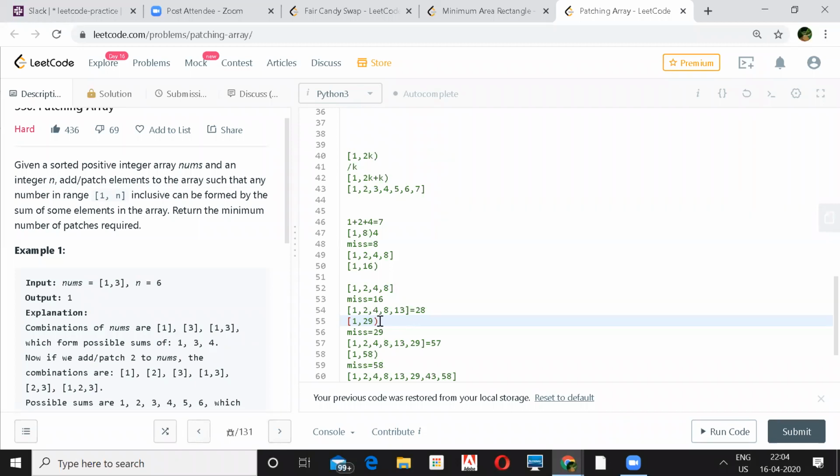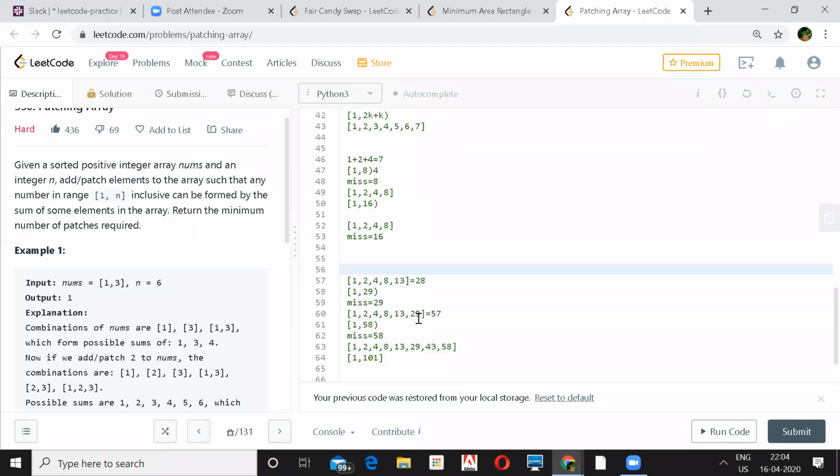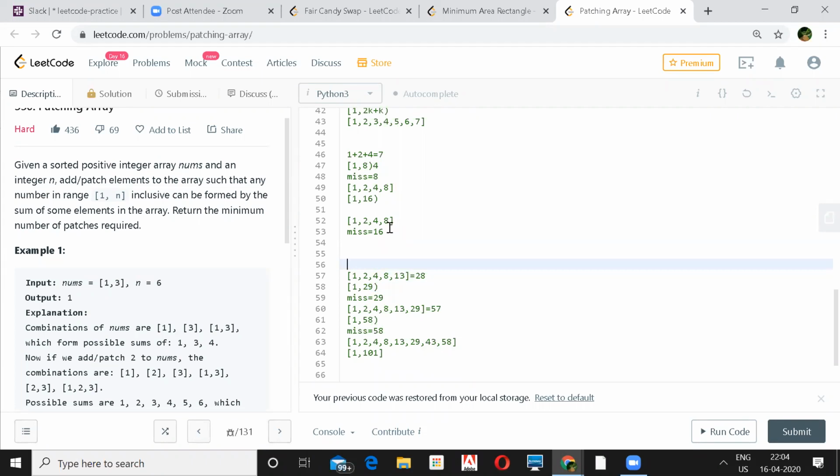No, up to 8 is clear to me, but adding the 13, so see, when you add 8 to the system, somebody just asked why 9, why not 9? You said that we can form 9 with the existing values. The same thing is happening with 13. We can get the 13 by adding the existing values. So why did we decide we will go with 13, not 9? Because with 9 we can make 16 also, right? With 9, 8, 17. Yeah. So why not 9? Why 13?